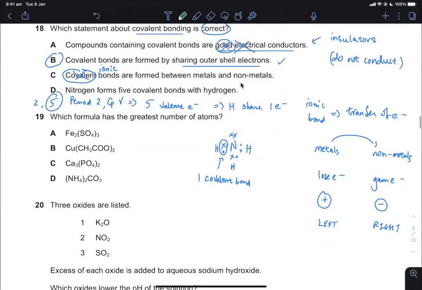Okay. So D is obviously wrong as well. It forms 3 covalent bonds. 3 covalent bonds. 1, 2, and 3. This is not a covalent bond. On to the next one.